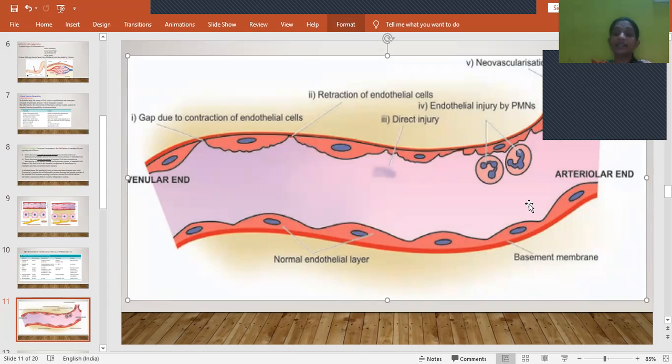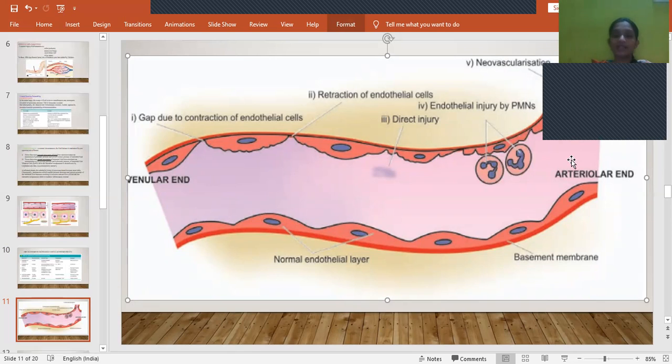And then the other is endothelial injury by PMNs, that is polymorphonuclear neutrophils. So whatever the leukocytes are there, they get moved to the peripheries. Once they move to the periphery, they will bind to these endothelial cells and cause damage. And the other is neovascularization.